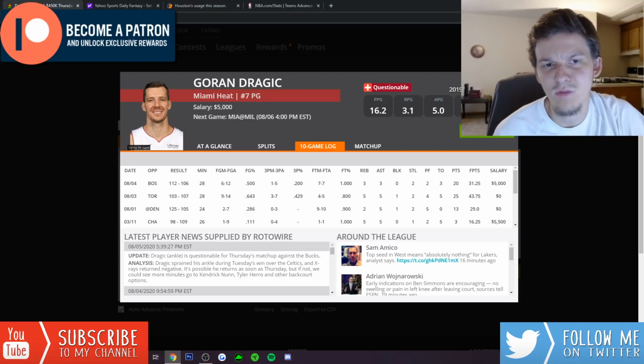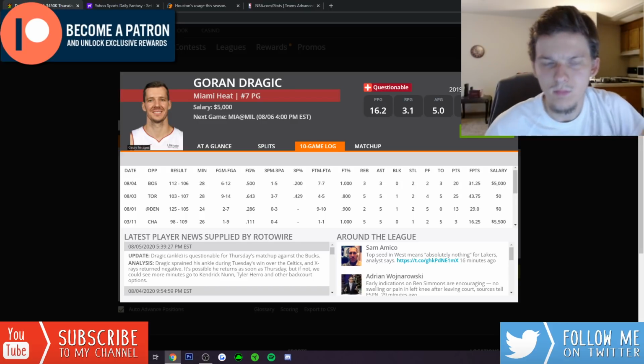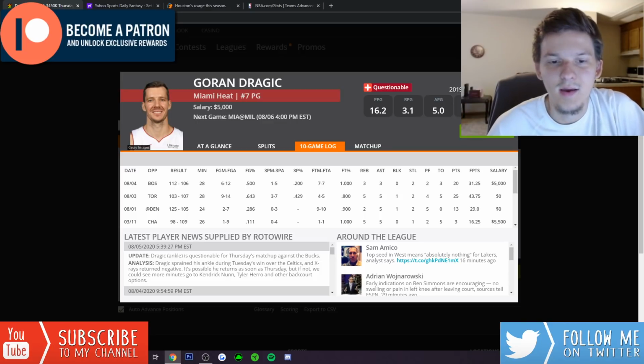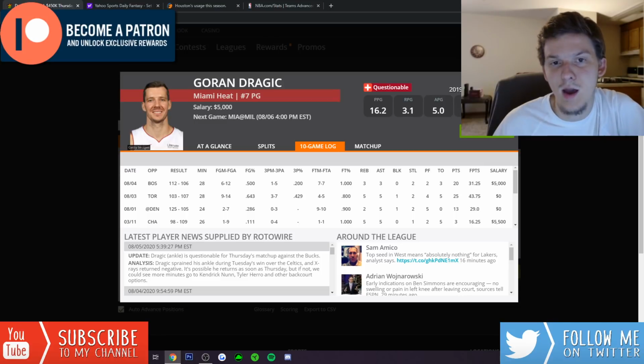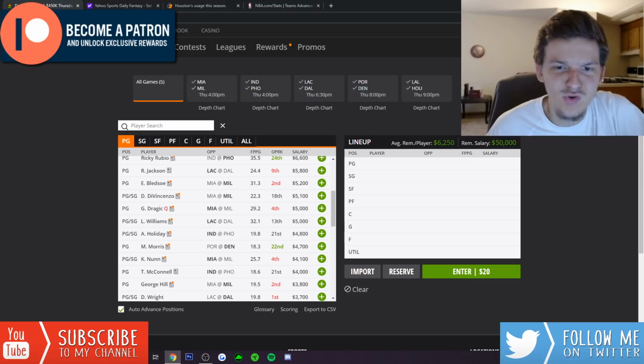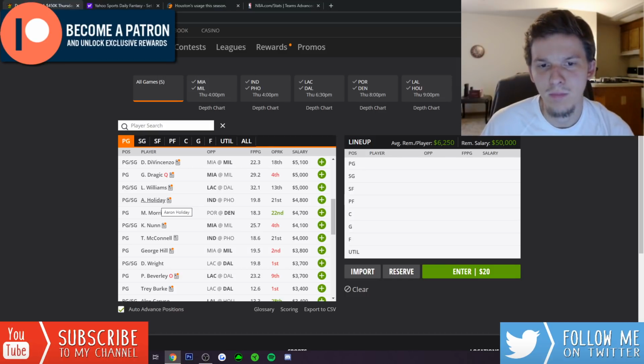I mean, when Jimmy Butler's off the floor, Goran Dragic sees a big bump in his usage rate. He averages over a fantasy point per minute with Butler off the floor. If Dragic plays today, I'm going to have a lot of interest in him. If he's out, that's going to make their backcourt even more thin. Guys like Kendrick Nunn, Tyler Herro would become excellent plays, in my opinion, because they would get all the guard minutes. So that's a big injury to watch, the status of Dragic. If Brogdon were to sit, I think Aaron Holiday at 4,800 would become very appealing.